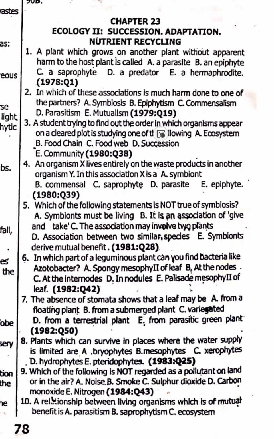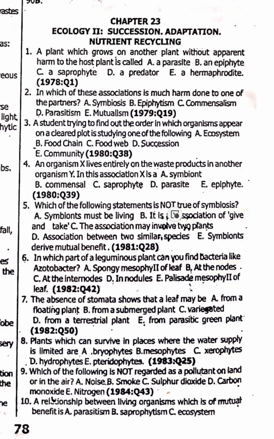Number 3. A student trying to find out the order in which organisms appear on a clear plot is studying ecological succession, option D. Next, an organism X lives entirely on a waste product. They call them saprophytes. Organisms that live on other dead ones are called saprophytes. So 4 is option C.